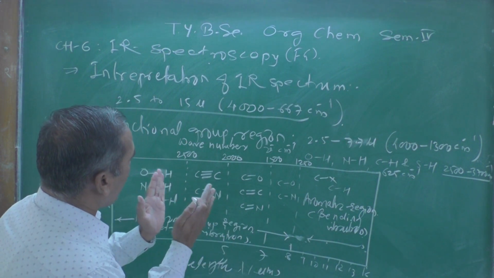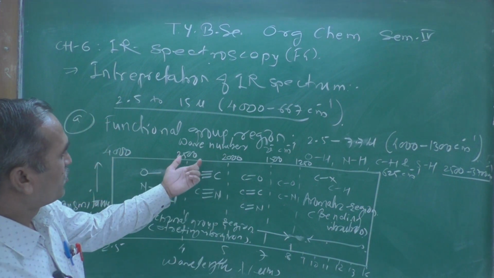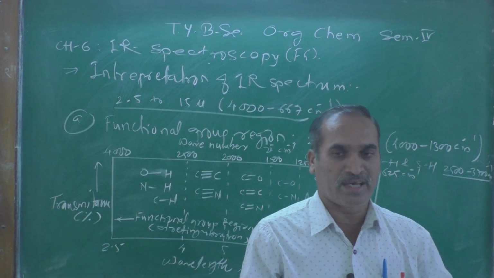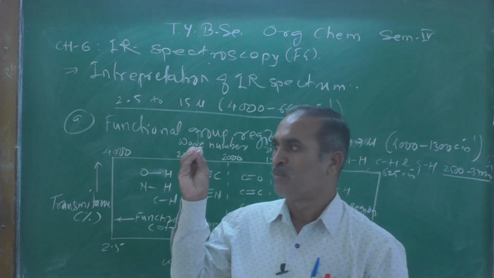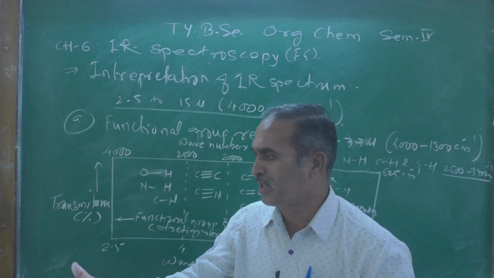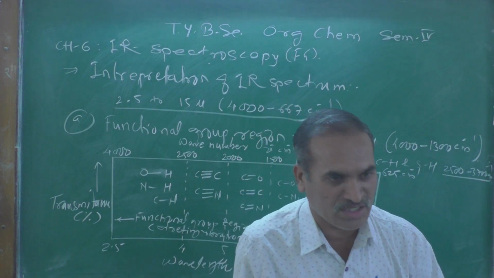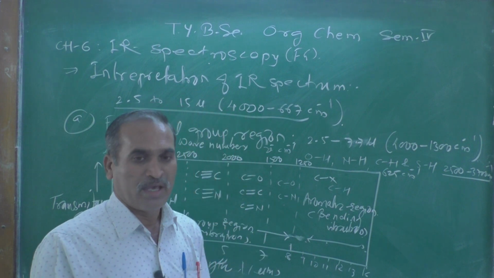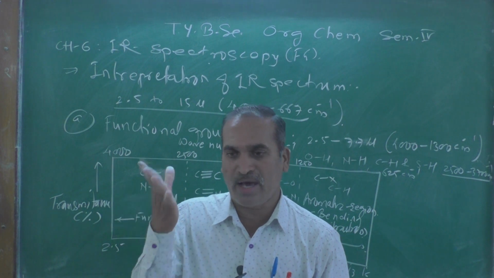If a band or signal appears around 2500 to 2000 per centimeter, that clearly indicates that the unknown compound must contain either a carbon carbon triple bond or a carbon nitrogen triple bond, and that's why this region is known as the triple bond region.